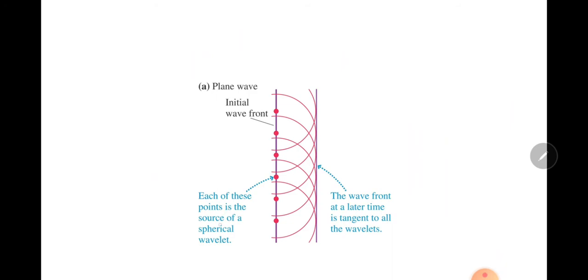Each of these points is the source of a spherical wavefront. These are sources. This is the initial wavefront. These are the secondary wavefronts.